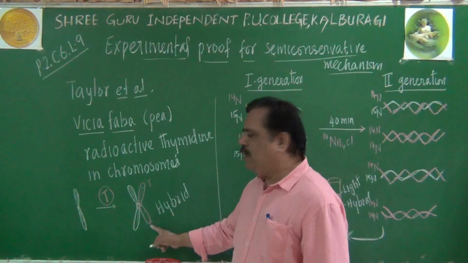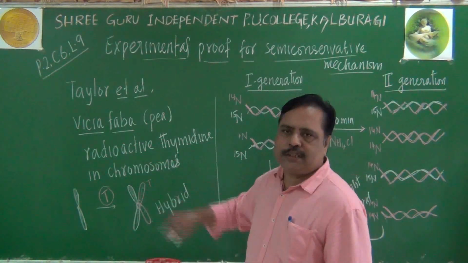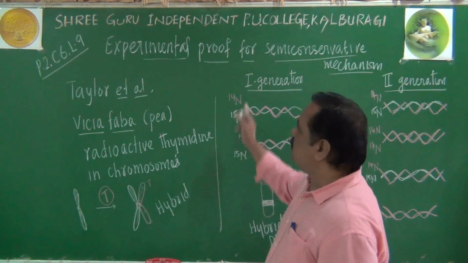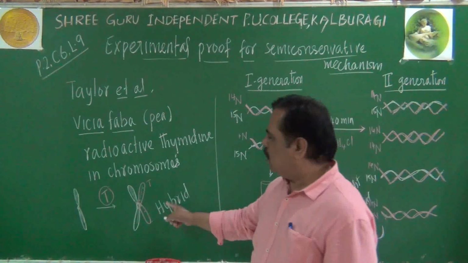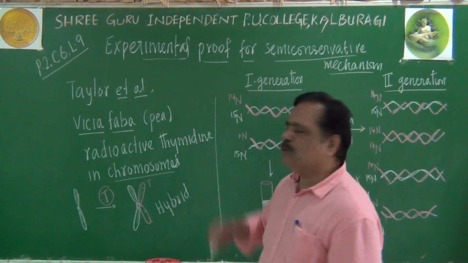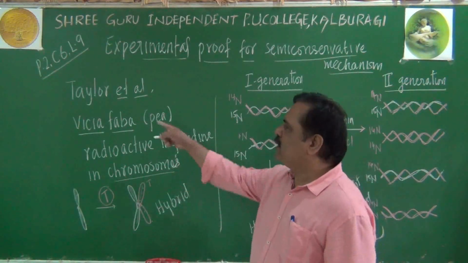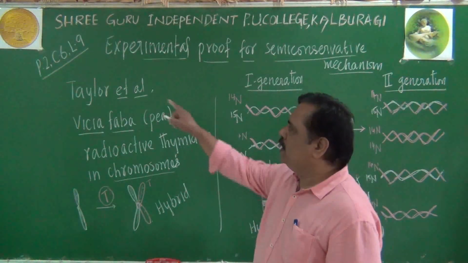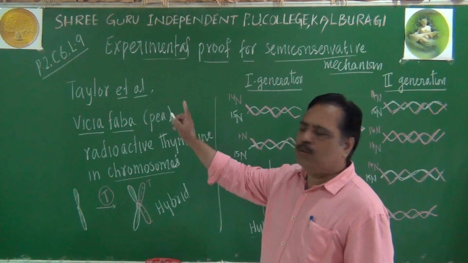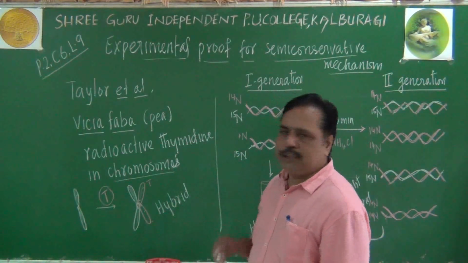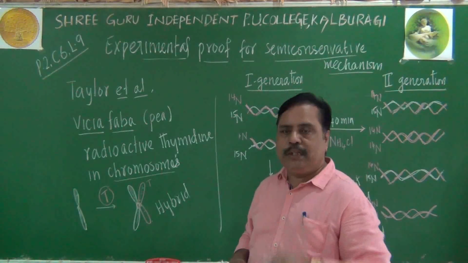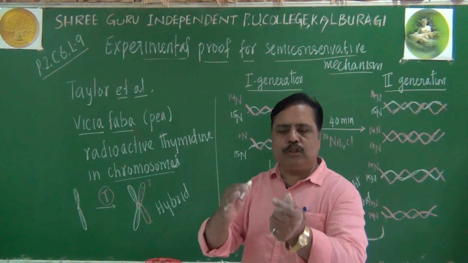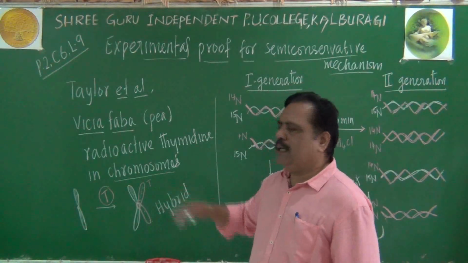So this also indicates there is semi-conservation in eukaryotes also. Prokaryotes were proved by Meselson and Stahl. In eukaryotes, chromosomes were studied directly. Vicia faba is the first plant used for this explanation. Taylor and his group of scientists proved this. Later in human beings also, using the same method, it was proved that chromosomes duplicate by this hybrid method.